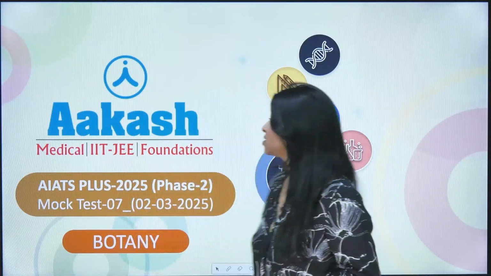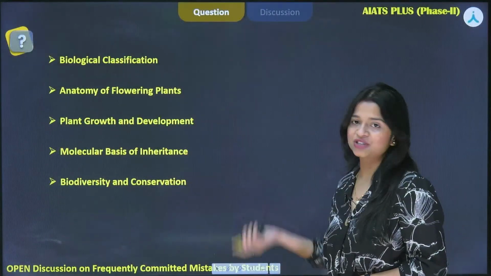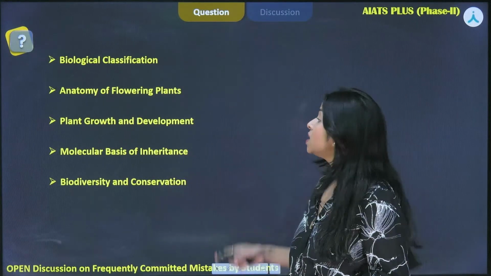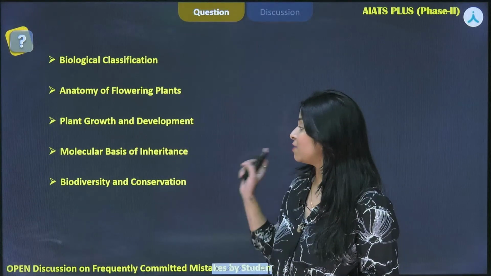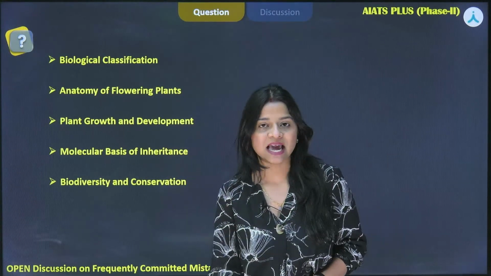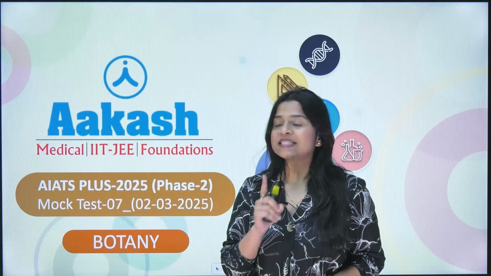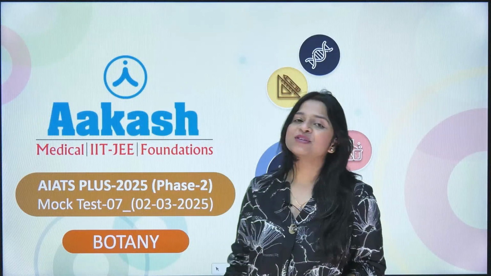In this session I'm going to discuss the slot 2 questions with you, and slot 2 comprises these chapters: biological classification, anatomy of flowering plants, plant growth and development, molecular basis of inheritance, and biodiversity and conservation. So this is the discussion of AIATS Plus 2025 phase 2. Your test number was MT07, that was conducted on 2nd of March 2025.